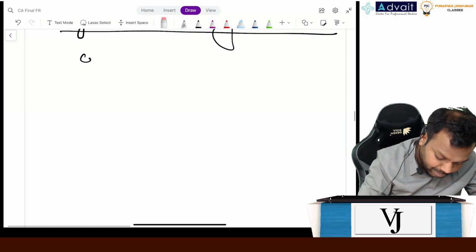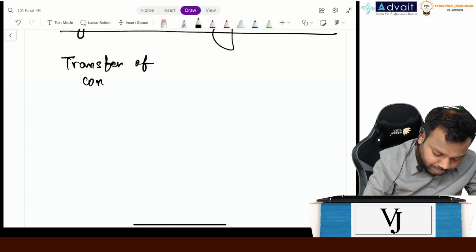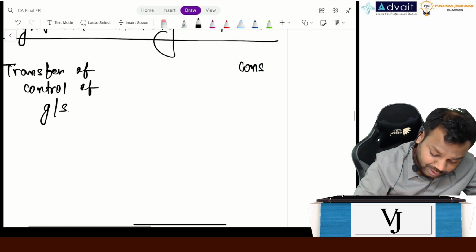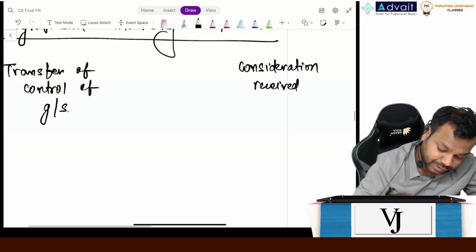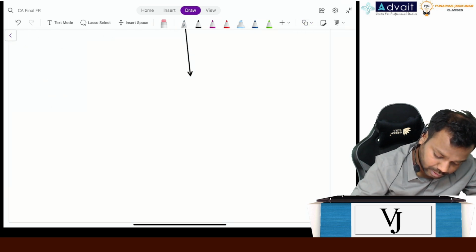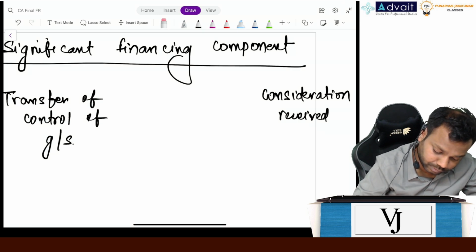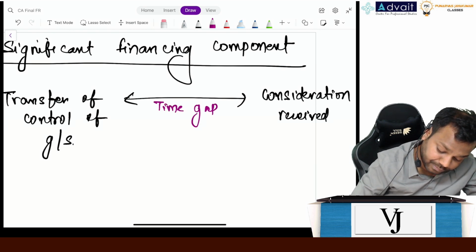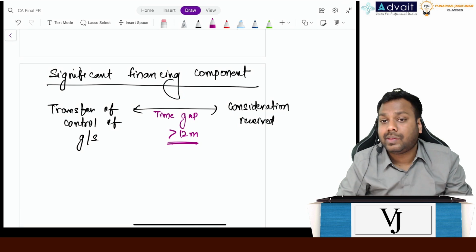Whenever there is a time gap between transfer of control of goods or services and the consideration received, and this time gap is greater than 12 months, then we say that there is a significant financing component involved.